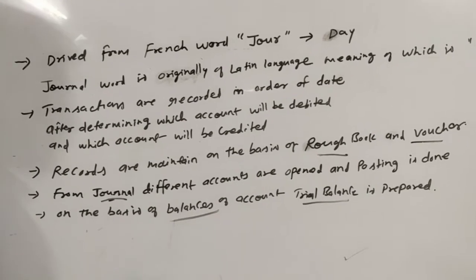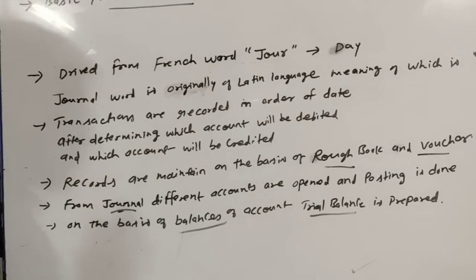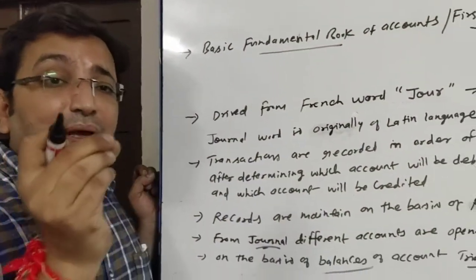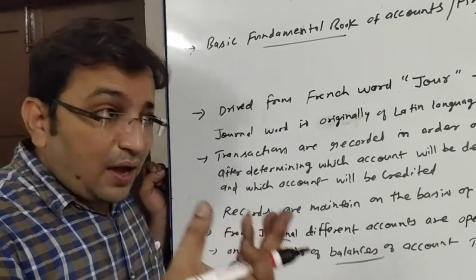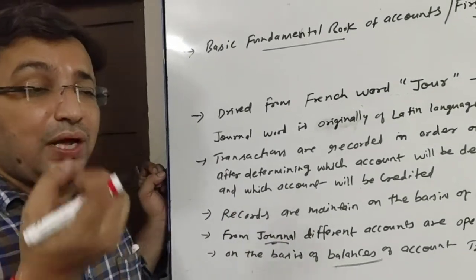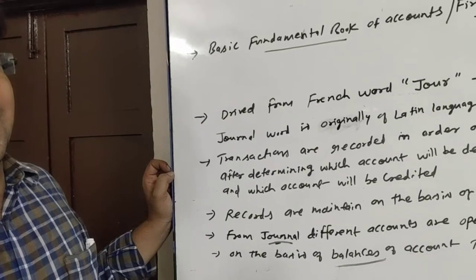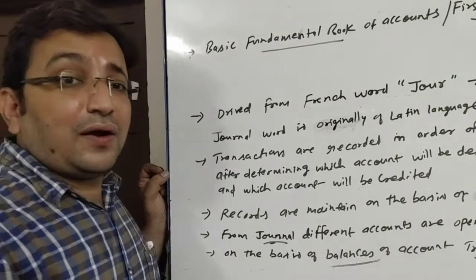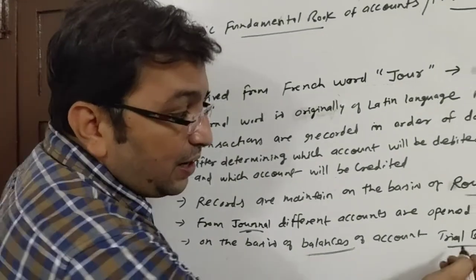See, any business is done with the intention of earning profit. So to know whether we have earned profit or made a loss, and how much profit we have earned, we need to prepare accounts at the end of the year. Those accounts are known as annual accounts, and they are prepared on the basis of trial balance.